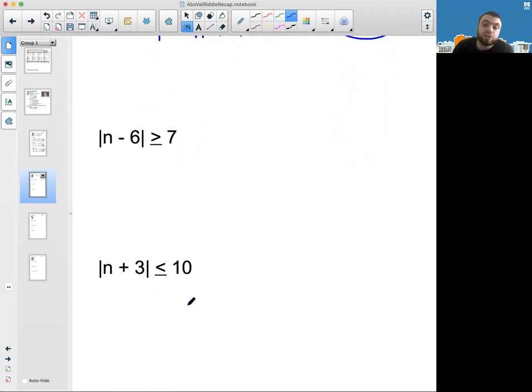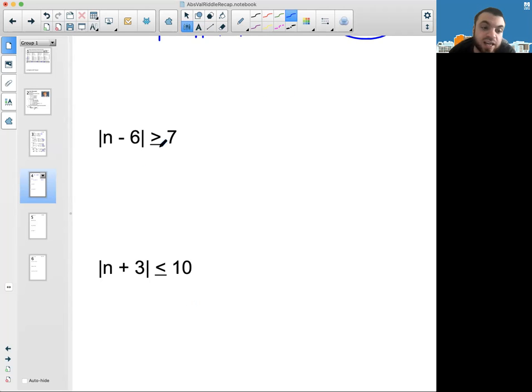Next one's a little bit more challenging, but that's only because we have a little bit of a more complicated expression. So we're just going to solve that out. All right. So again, what numbers have an absolute value that is greater than or equal to 7? So 7's absolute value is more than 7 or equal to 7 because it is 7. So the n minus 6 could be 7. It could be 8. It could be 9. It could be 10. It could be 11, 12, 100, 1,000, 1787, 2021. If n minus 6 is any of those numbers, we're good to go.